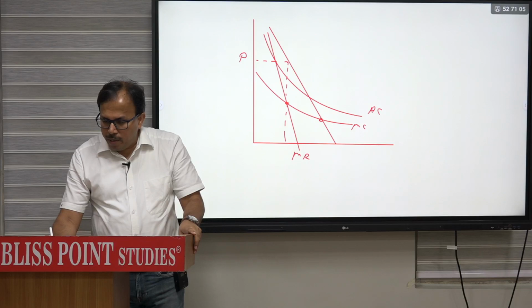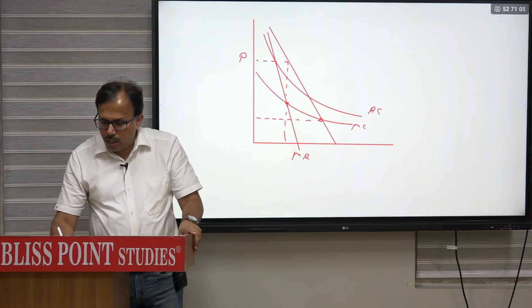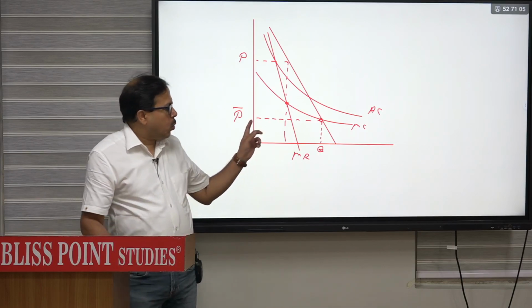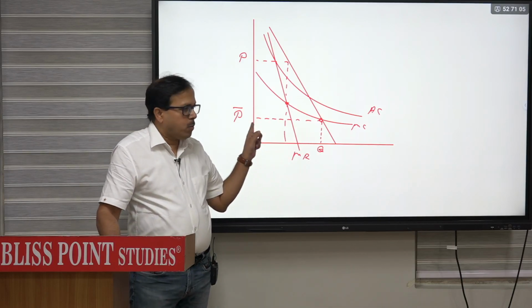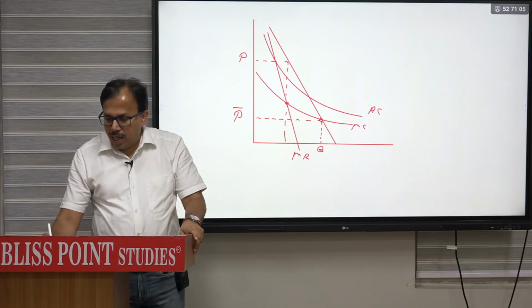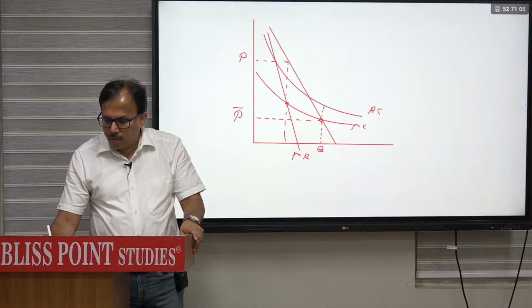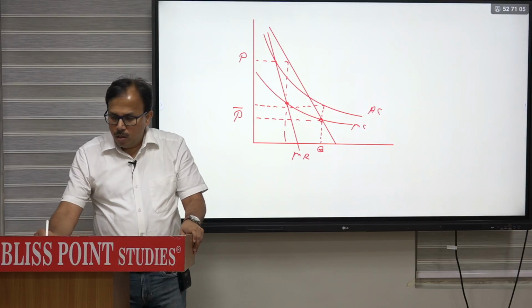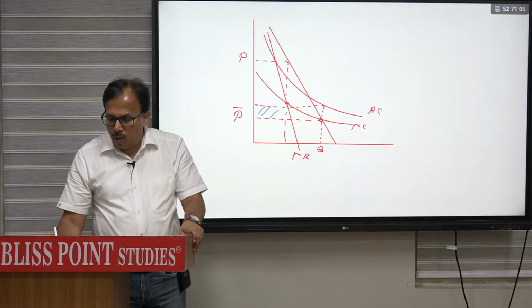So if government will try to keep this price equal to the marginal cost, then at that price quantity will be this. So P into Q will become, this area will become the revenue. But for that quantity, average cost is higher. If average cost is higher, then total cost will be more. So this area will turn out to be a loss.